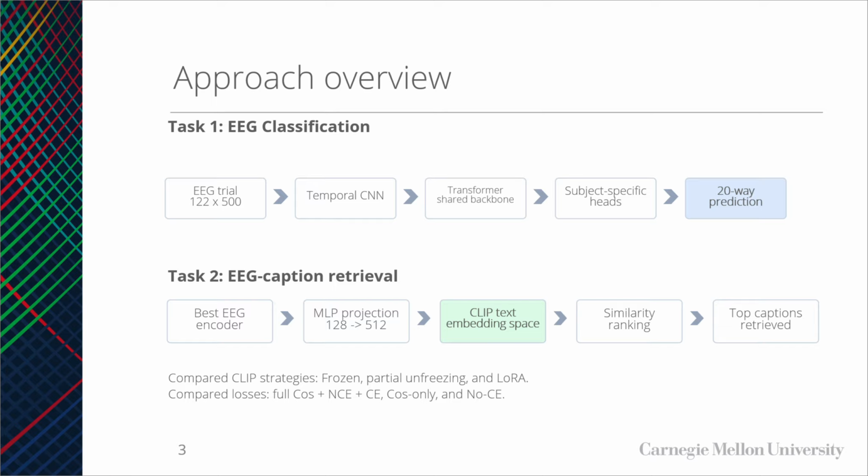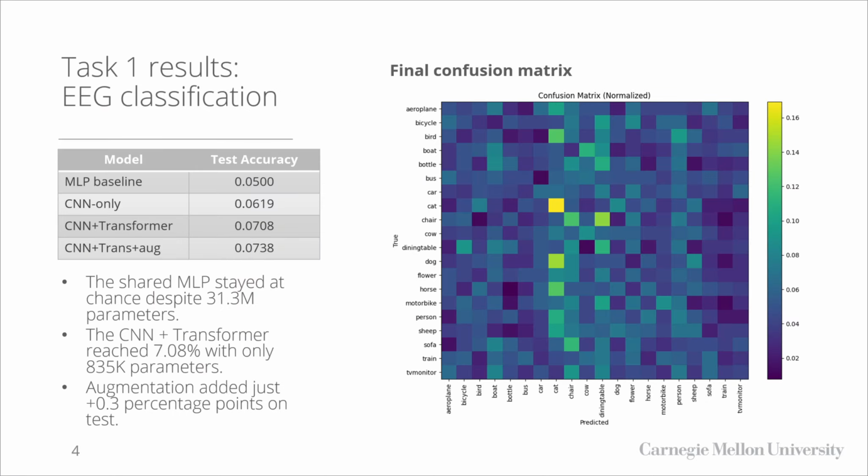For task 1, we compared 3 architectures. First, a shared MLP baseline, then a CNN-only encoder with subject-specific heads, and then a CNN plus transformer encoder with subject-specific heads. The best task 1 encoder was reused for task 2B. For retrieval, we projected EEG embeddings into CLIP's 512-dimensional text space and compared frozen CLIP, partial freezing of the last text block, and LoRA. We also compared 3 loss settings: the full cosine plus InfoNCE plus cross-entropy objective, cosine only, and no cross-entropy.